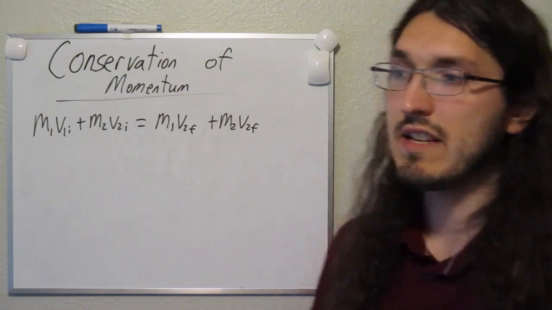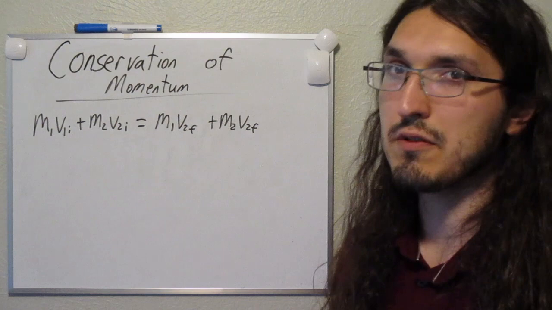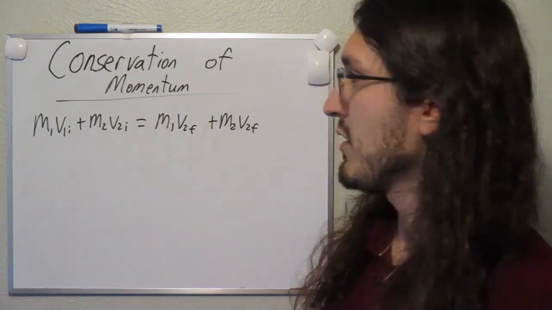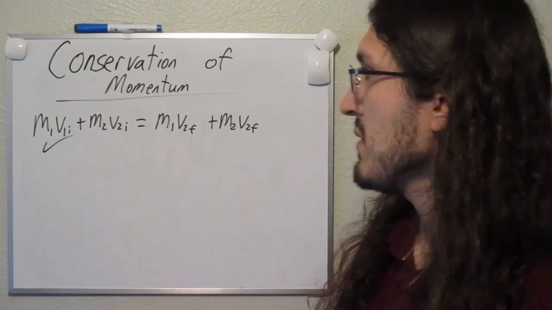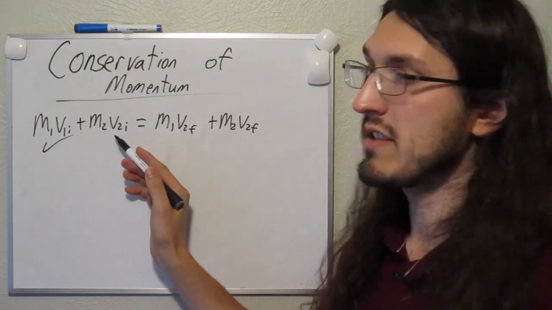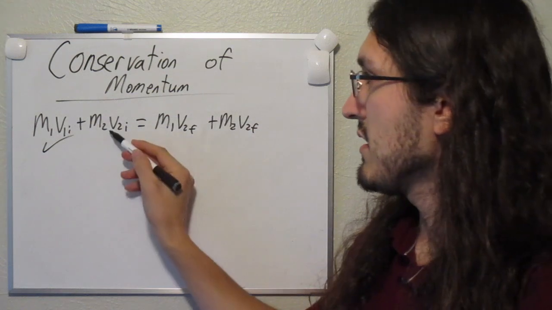Initially he has some mass and velocity, of course. So we'll say object 1 is the person, and he of course has velocity, so we have this term. And then since the skateboard is stationary, it has 0 velocity, so this term is 0.